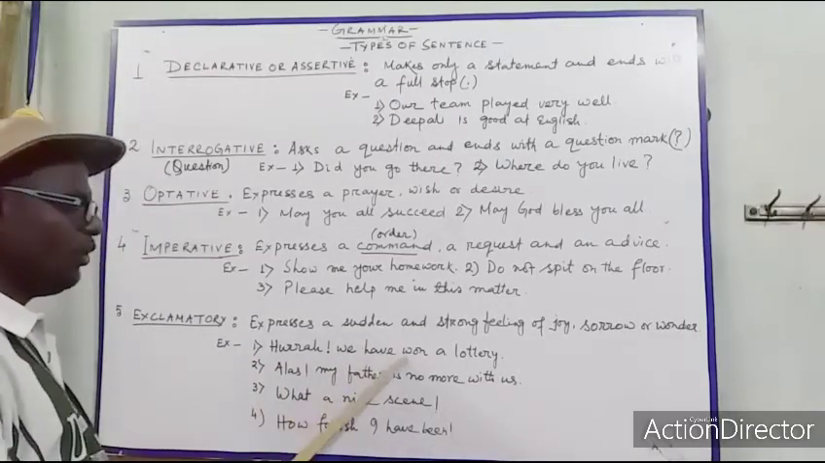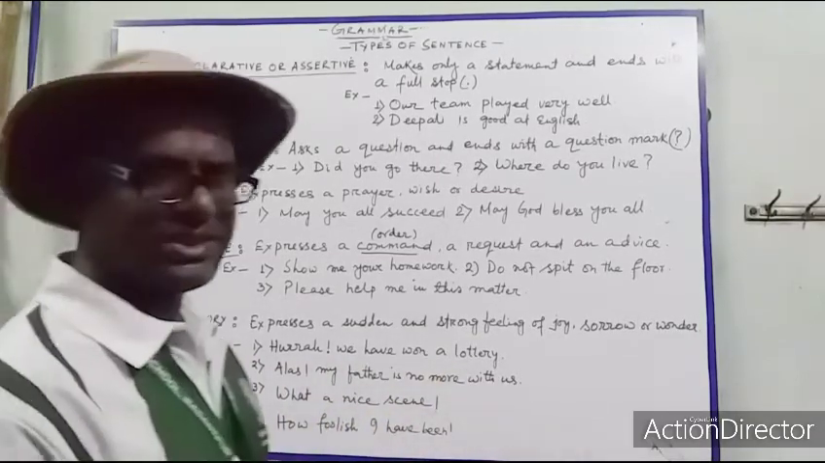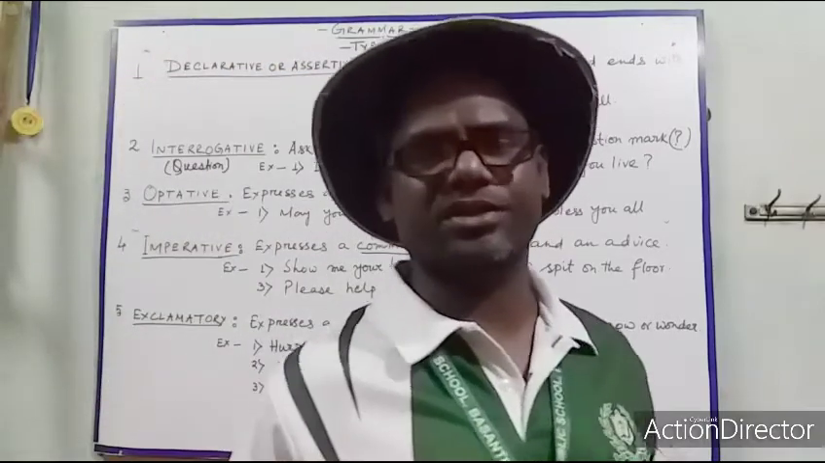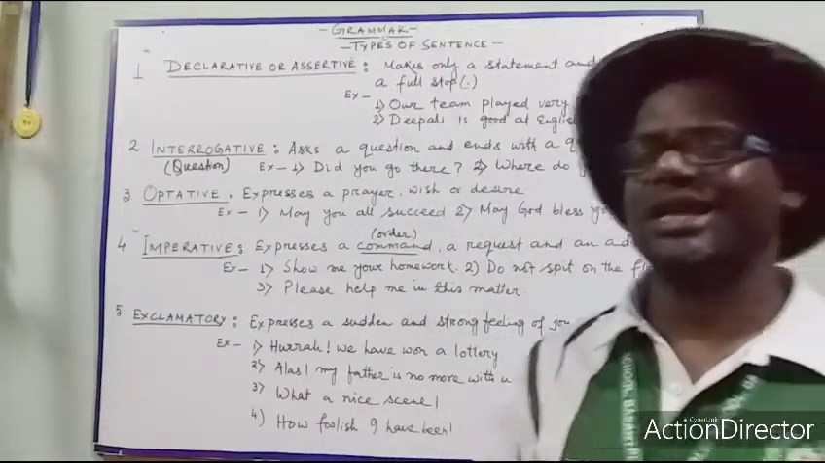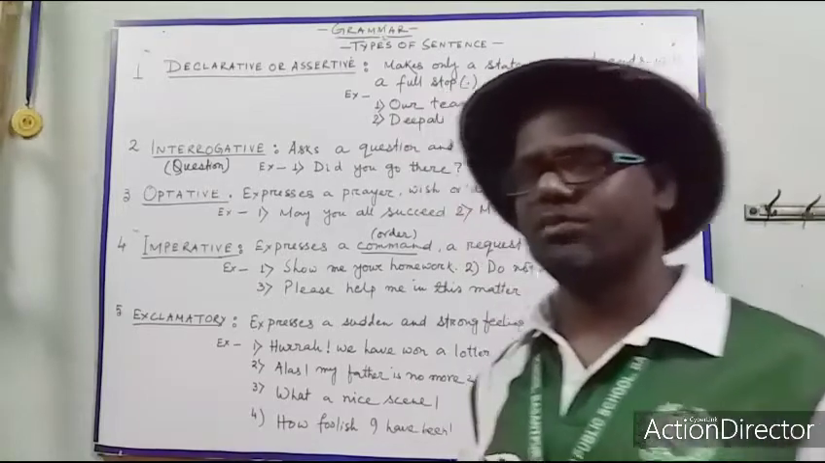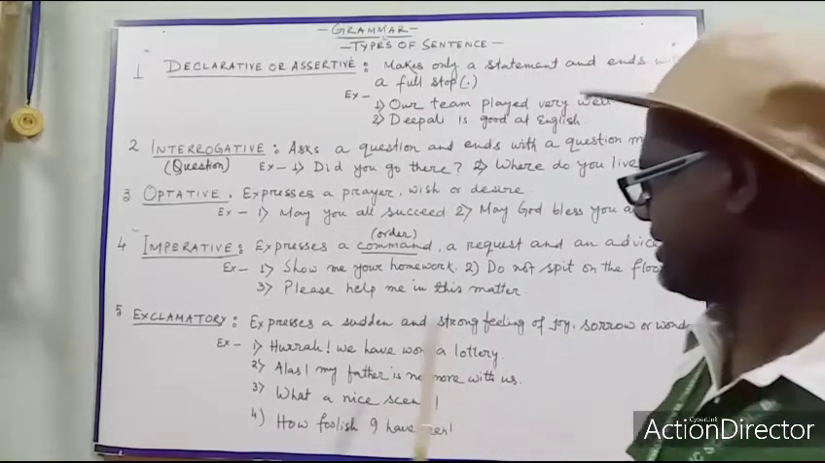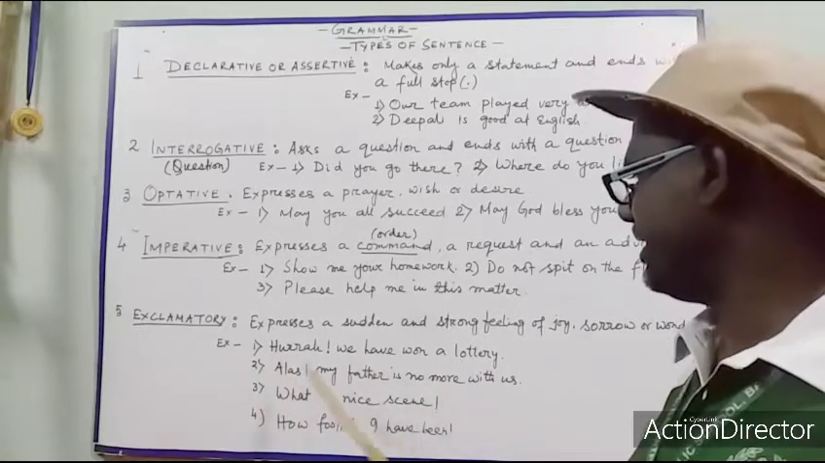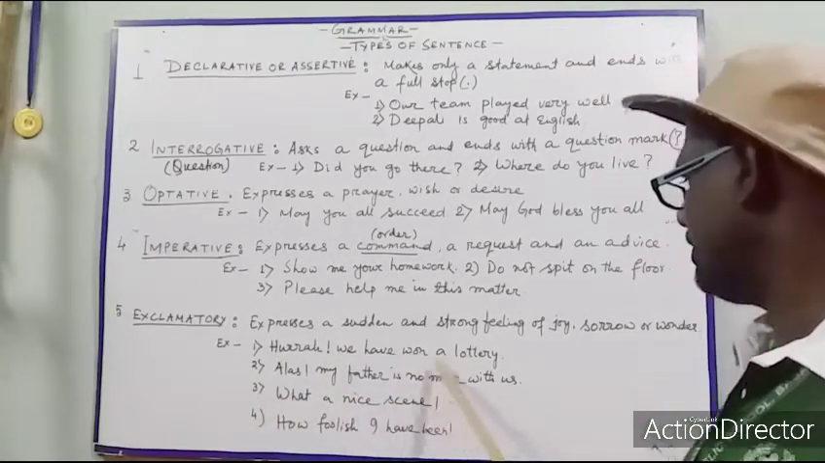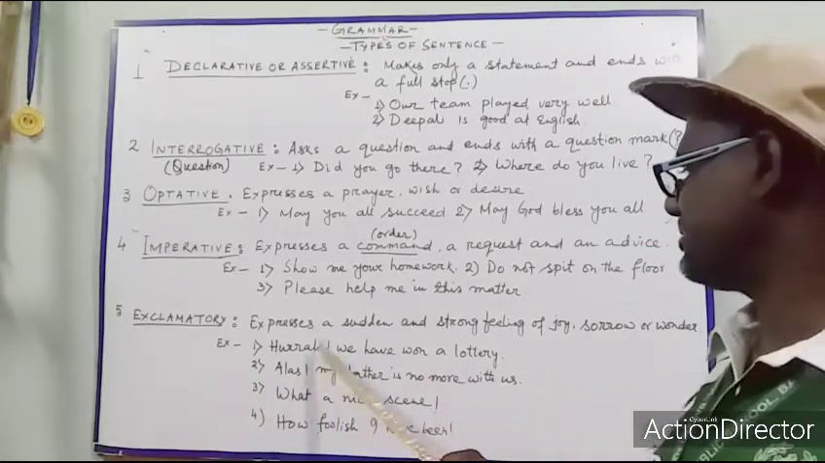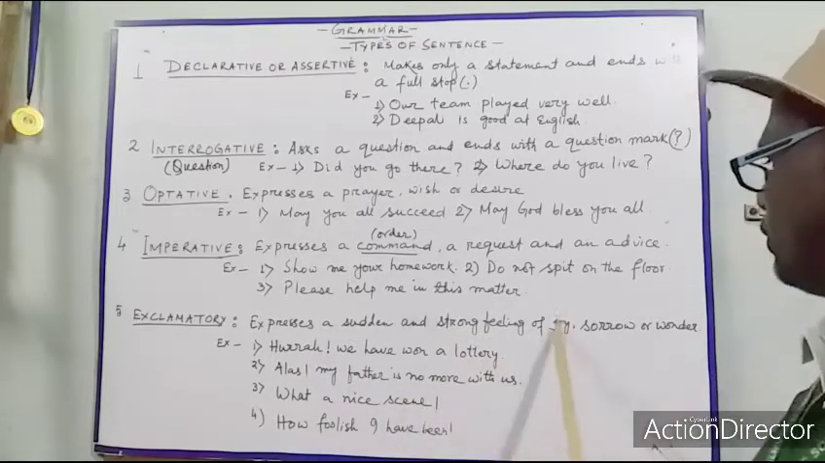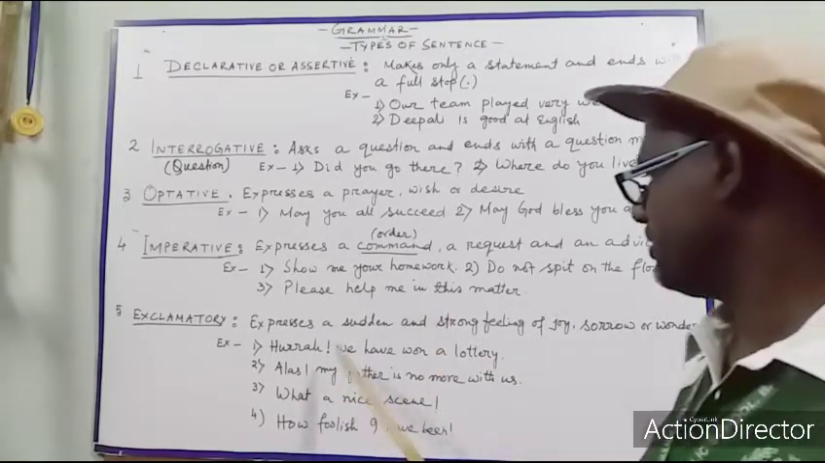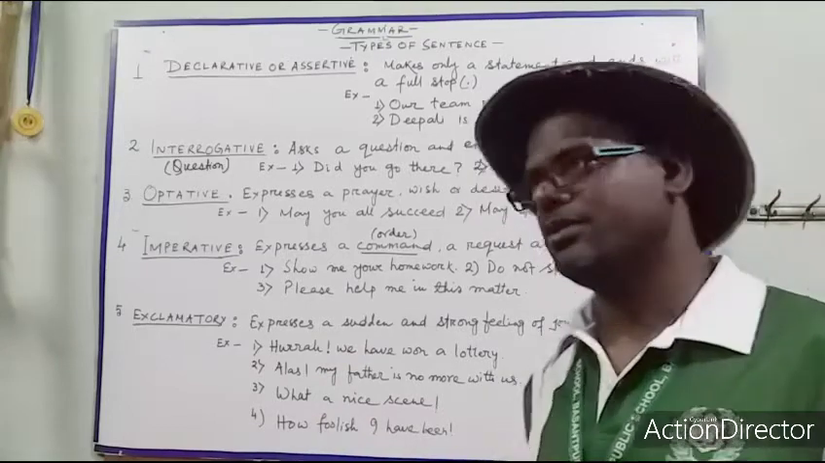Hooray! We have won a lottery. This is the expression of enjoyment, of delight, of joy. In this sentence, you can see there is happiness. We have won a lottery. This sentence expresses joy or happiness, so this is an exclamatory sentence.